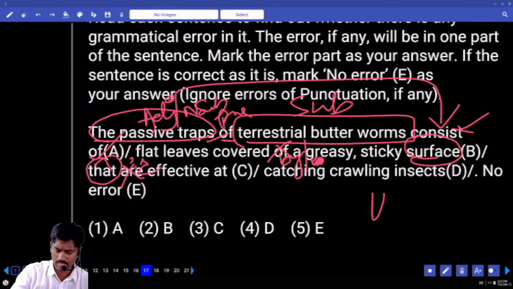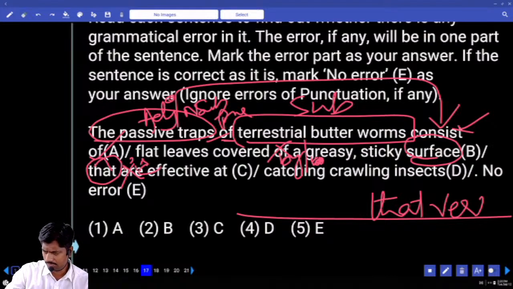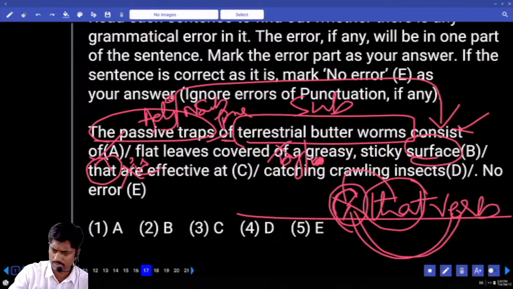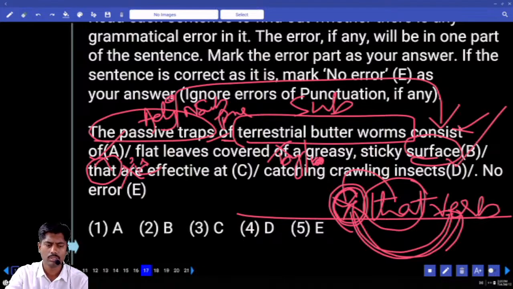Whenever that comes in the middle of the sentence, if any verb is given after that, this verb is always decided based on the preceding word of that. If this is singular, take singular verb. If this is plural, take plural verb. Before that, surface: we are talking about surface is effective at. Anyways, error is in the B part. Is it B or C? B or C? I don't know what part.